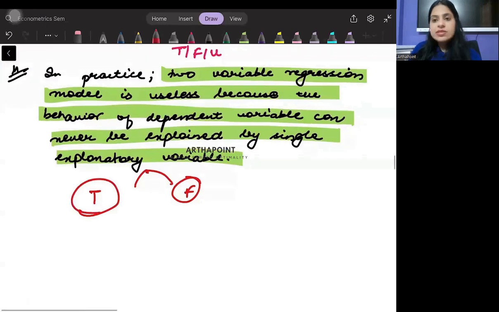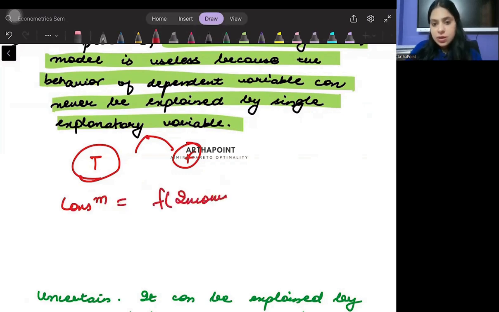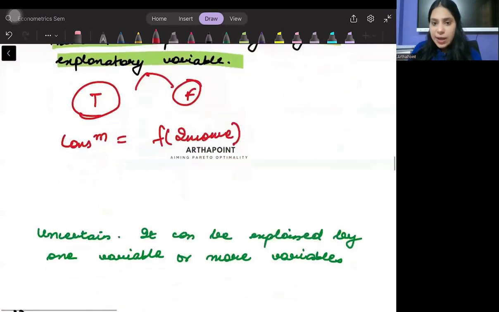The answer is that sometimes it may be true and sometimes it may be false, right? A lot of times there exists a regression equation which can simply be explained through one variable. For example, I can say that consumption is a function of disposable income. Even though my R square may come approximately 0.89, what would this mean?